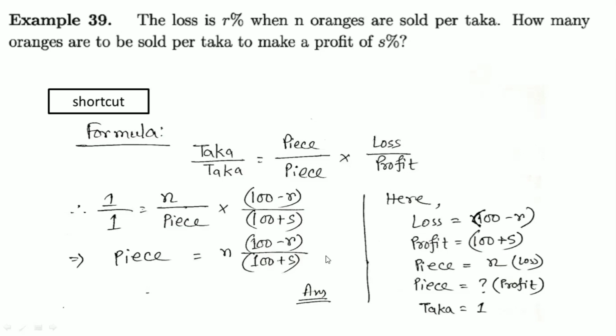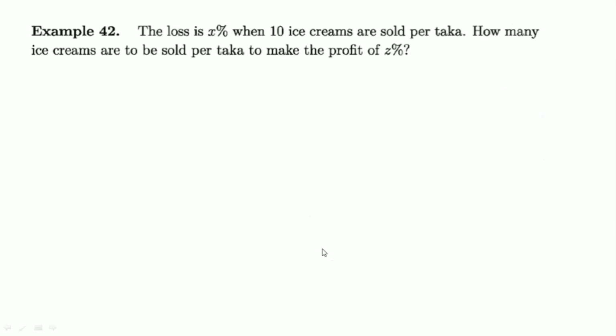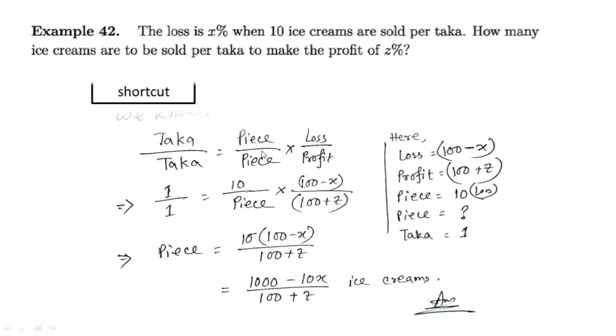Very easy. Okay. Our second math shows the loss is x% when 10 ice creams are sold per taka. How many ice creams are to be sold per taka to make a profit of z%? I think there is no need to go for a proof, because you can understand how to solve these steps of math, isn't it? Yes.